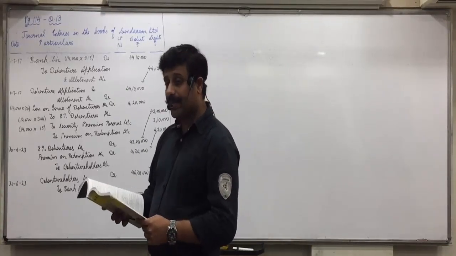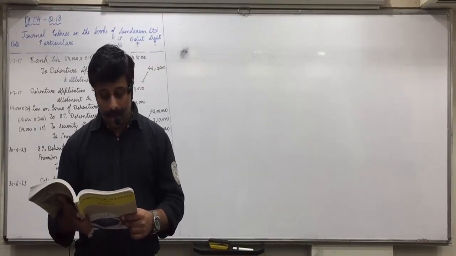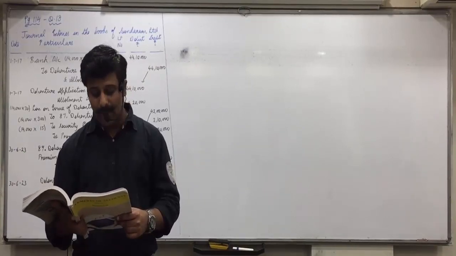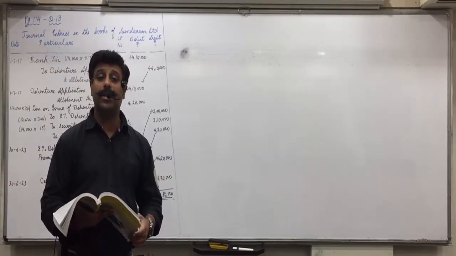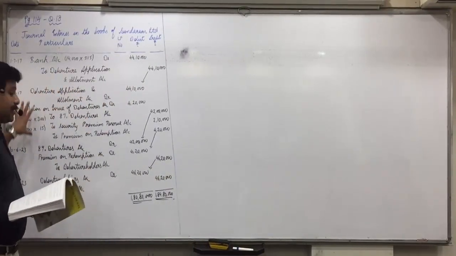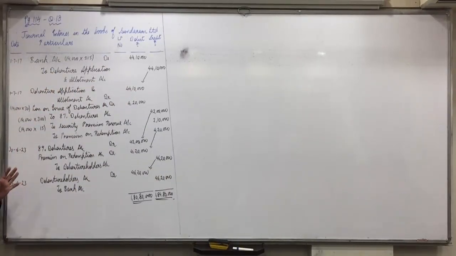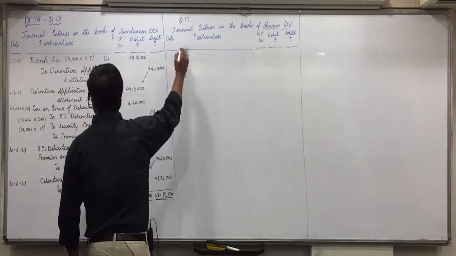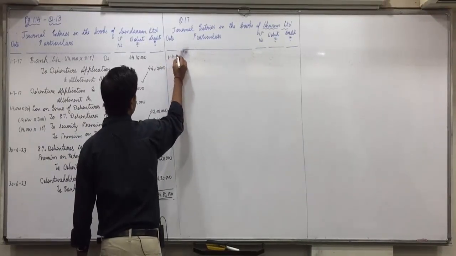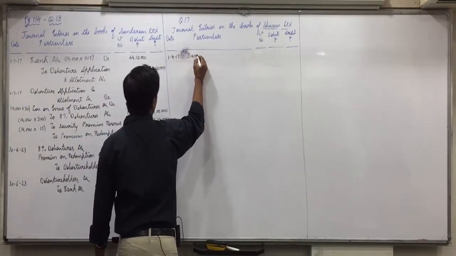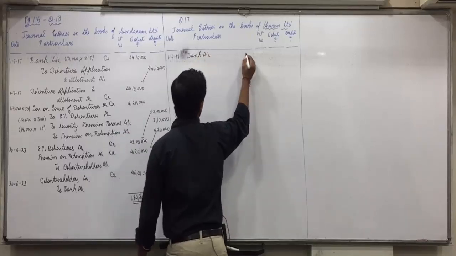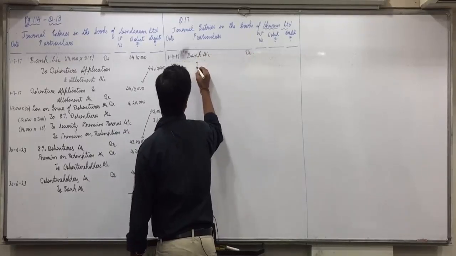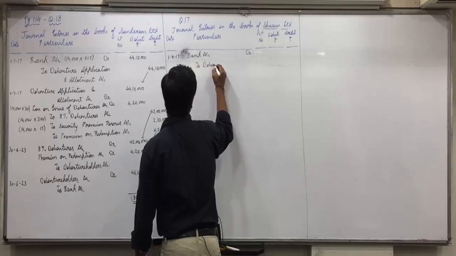Now write the necessary journal entries in the books of the company without narration. Necessary means issue also and redemption also, so all 4 entries will come. Make the format correct. What is the date? 1/4/17. Bank account debit to debenture application and allotment account.